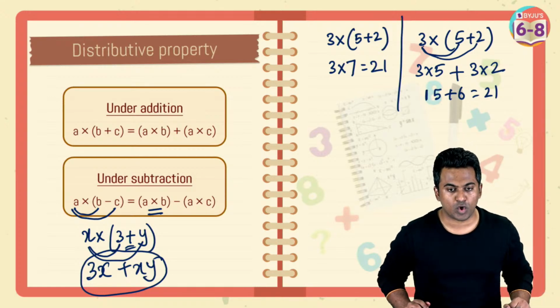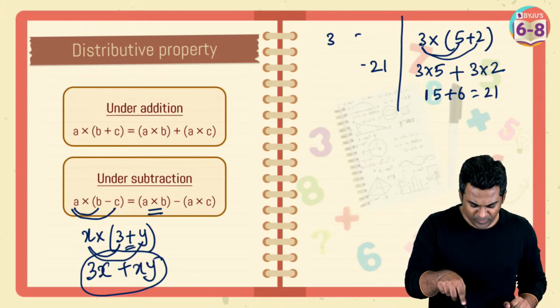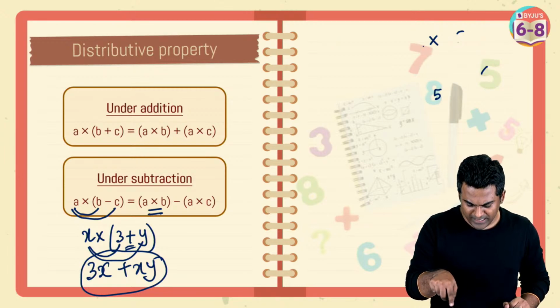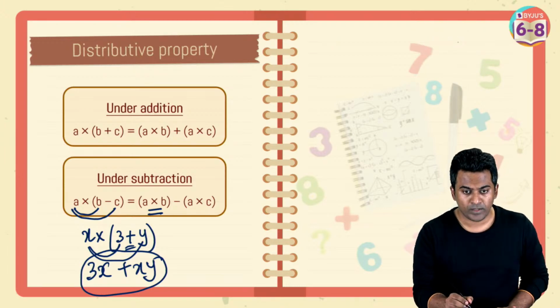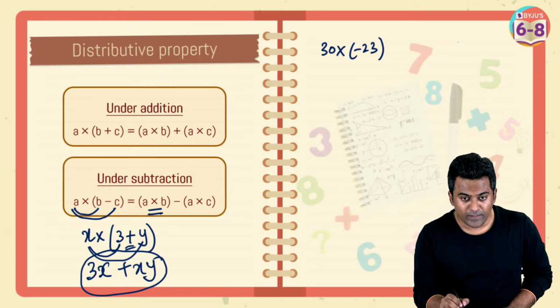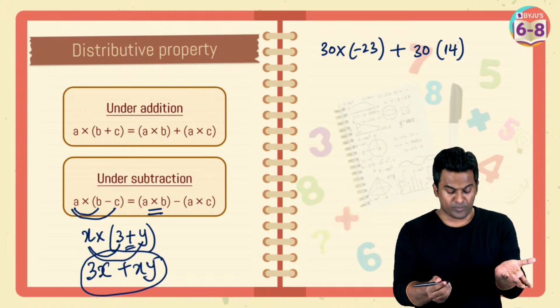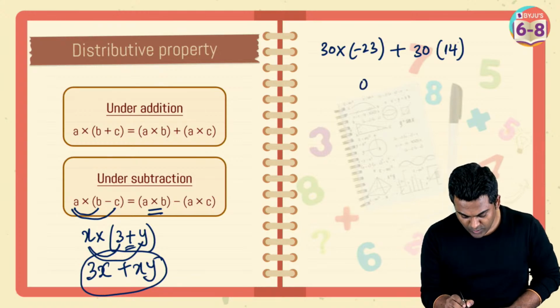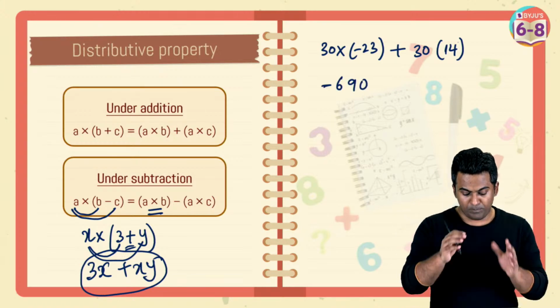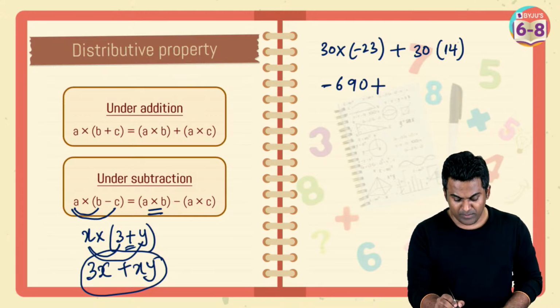All right, so how to solve 30 multiplied with minus 23 plus 30 multiplied with 14. Same way, you first multiply 30 with minus 23. What do you get? 30 when you multiply it with minus 23, and then after that you have plus 30 multiplied with 14. So you multiply these two. What is 30 multiplied with minus 23? This is going to be 0, 9, 6. But positive multiplied with negative is negative. So minus 690 plus 30 multiplied with 14.